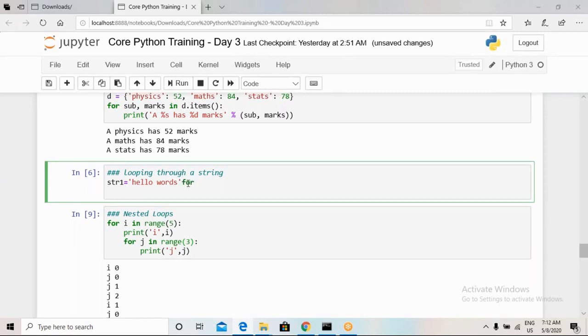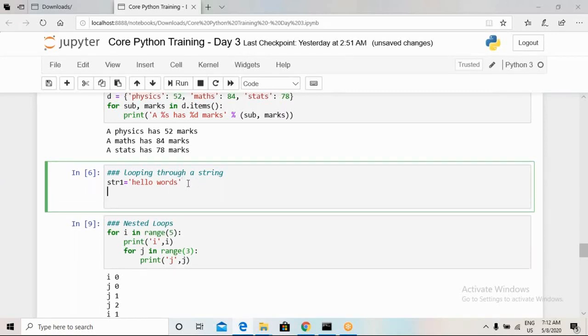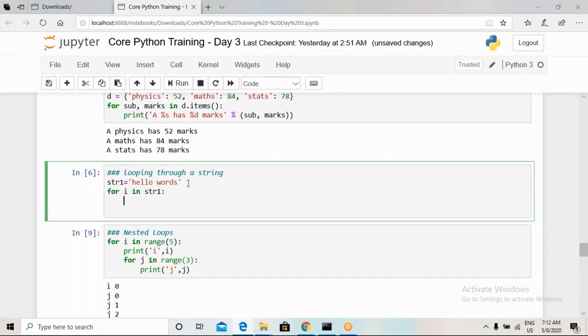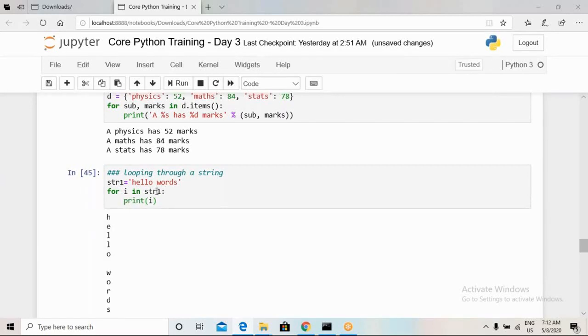Like this: for i in str1: print(i). Okay, so here we can see the variable i has obtained values from this string sequentially.